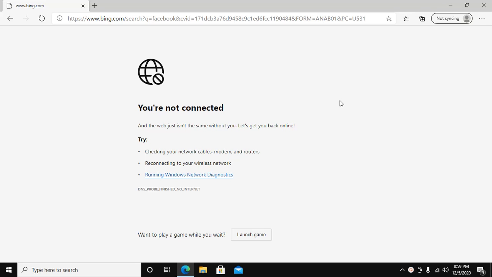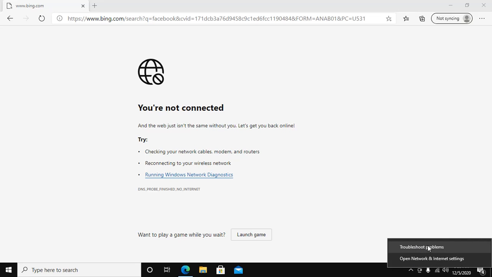Let's start. First, try to troubleshoot problems. It automatically resolves this issue. So go to the Wi-Fi icon, right click on your mouse and click on troubleshoot problems.